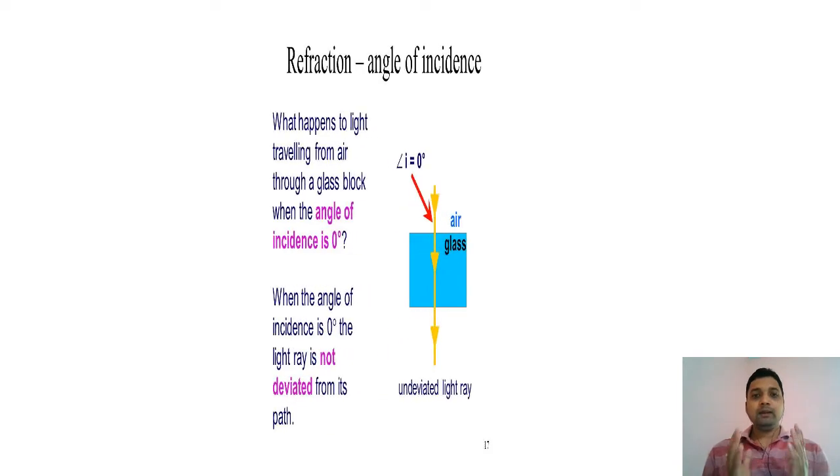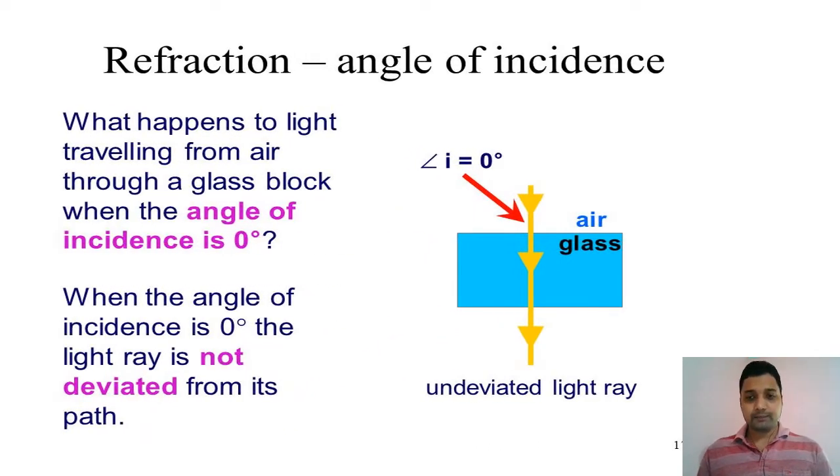When a ray of light strikes the medium straight, what will we get? The angle of incidence is 0 degrees, and with the angle of incidence 0 degrees, the angle of refraction is also 0. So there is no deviation. Light will go straight. That is the condition when no refraction occurs. So when a ray of light strikes the medium straight, the angle of incidence and angle of refraction are both 0 degrees, and there is no refraction.